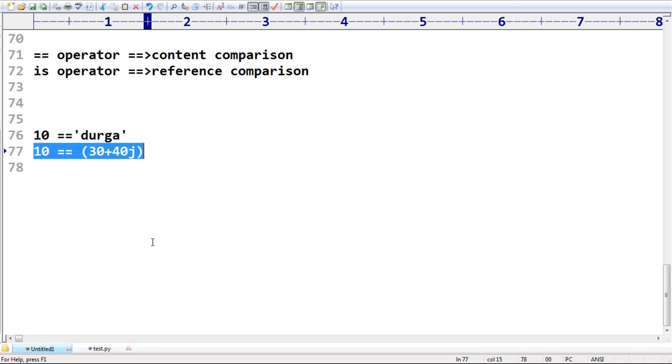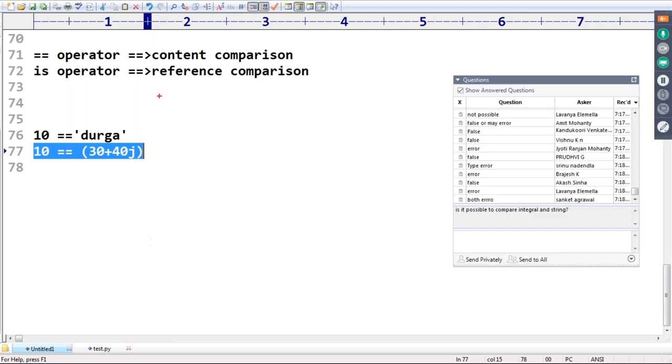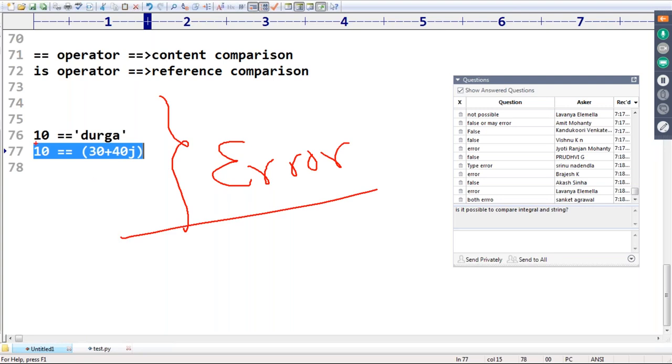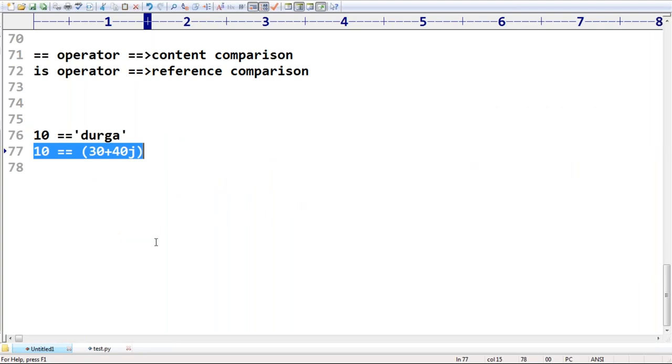Please respond. Yes, in both cases, definitely we are going to get an error. Now my question is, sir, why? One is a number, the other one is a string. How can you compare them? That's why it is false. It is always an error we are going to get, sir.